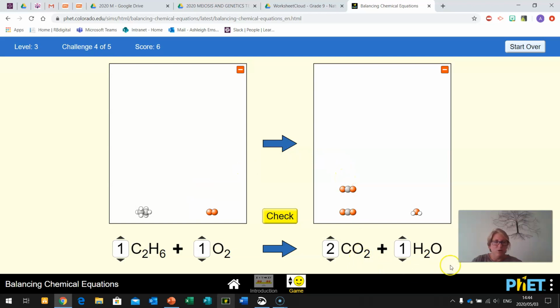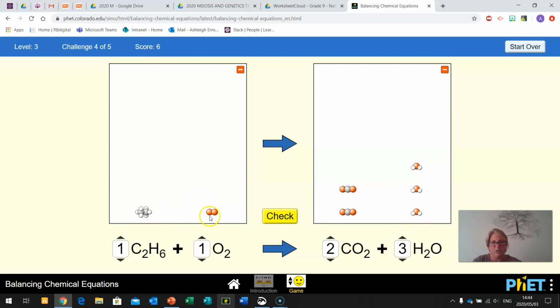Now, because we have oxygen in 2 places here and hydrogen only once, let's go and try and balance our hydrogens. So here we have 6 hydrogens and here we have 2. So that gives us 3, 4, 5, 6. So 2 times 3 gives us 6. 6 times 1 gives us 6. So our carbons are still balanced and our hydrogens are now balanced.